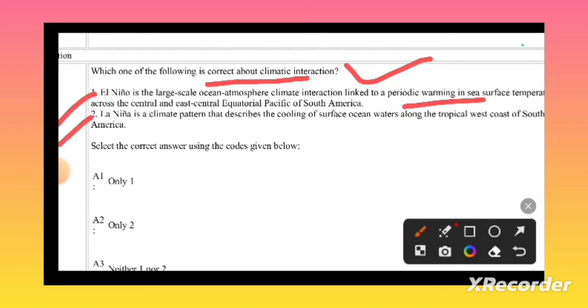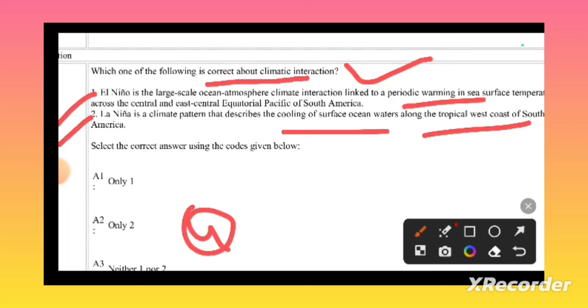And La Nina is a climate pattern that describes the cooling of the surface of the ocean water along the tropical west coast of South America. Both statements are correct, so the fourth option will be the correct answer.